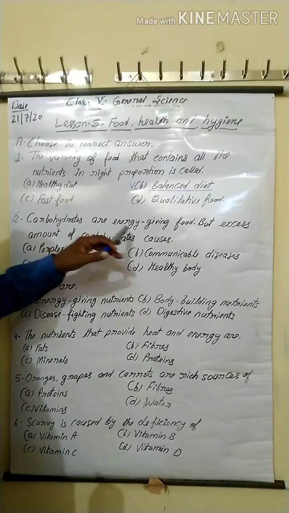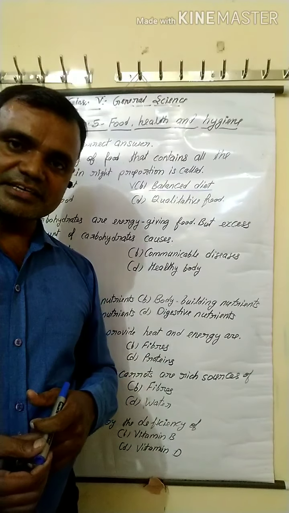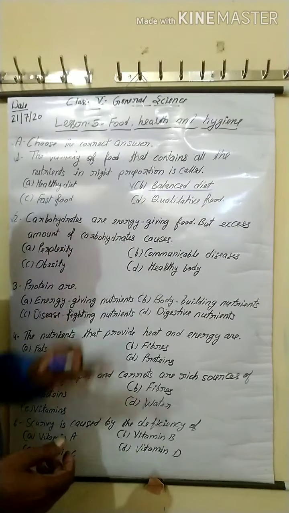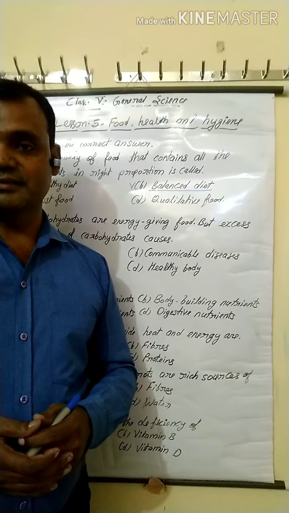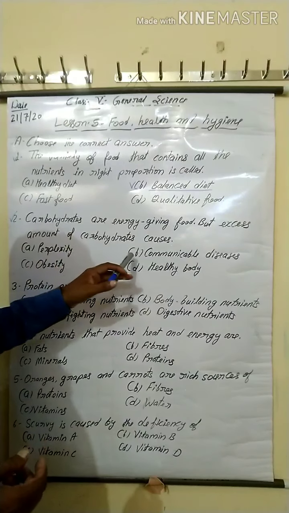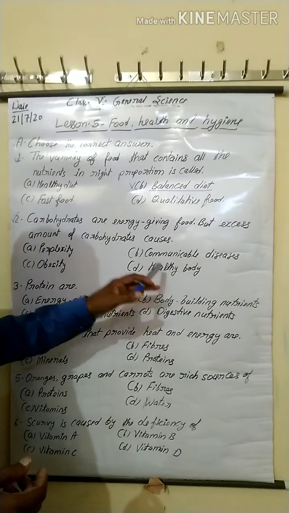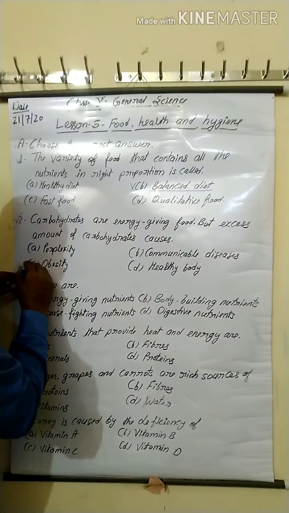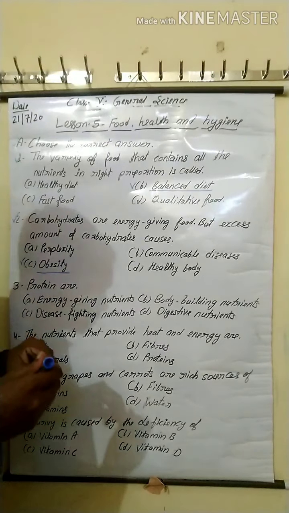Second number, carbohydrates are energy giving food, but excess amount of carbohydrates causes. If any person takes excess amount of carbohydrate, then it causes option A perplexity, B communicable disease, C obesity, D healthy body. Yes, option C is correct, obesity.